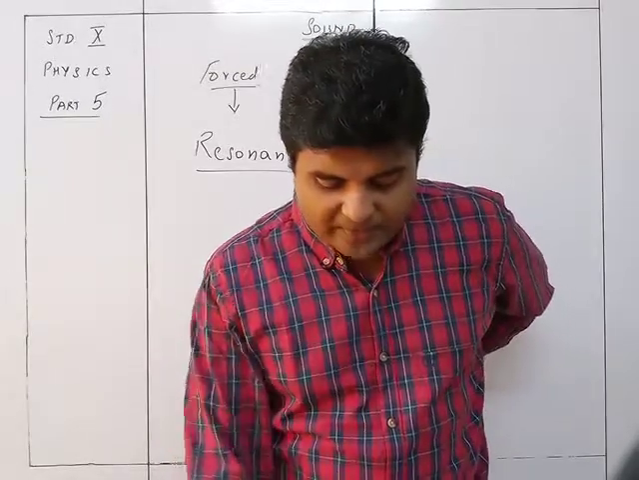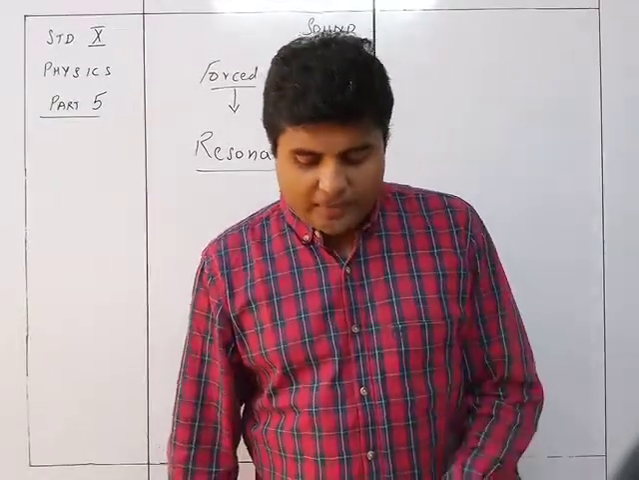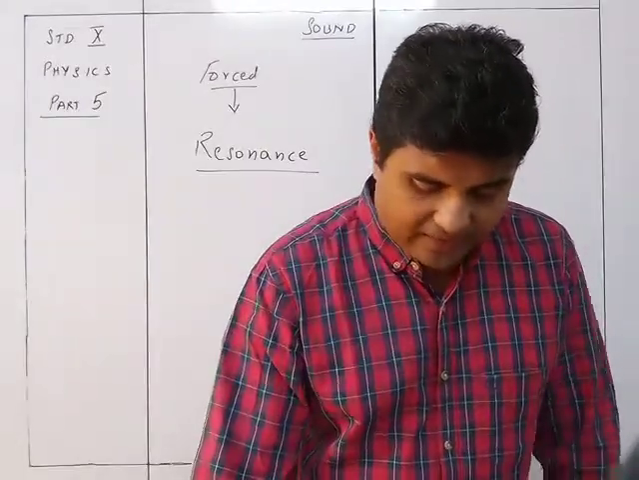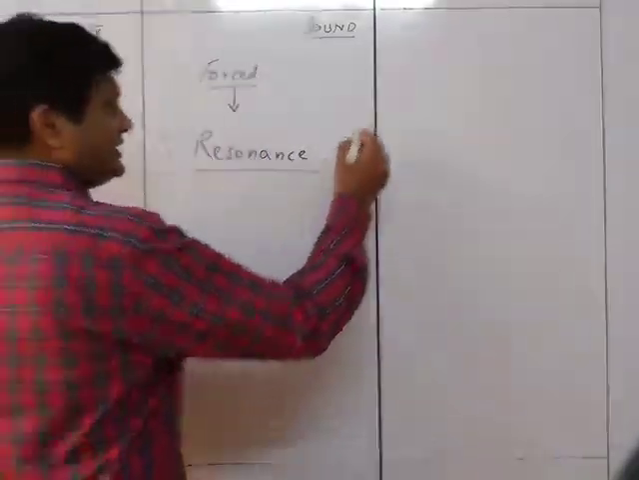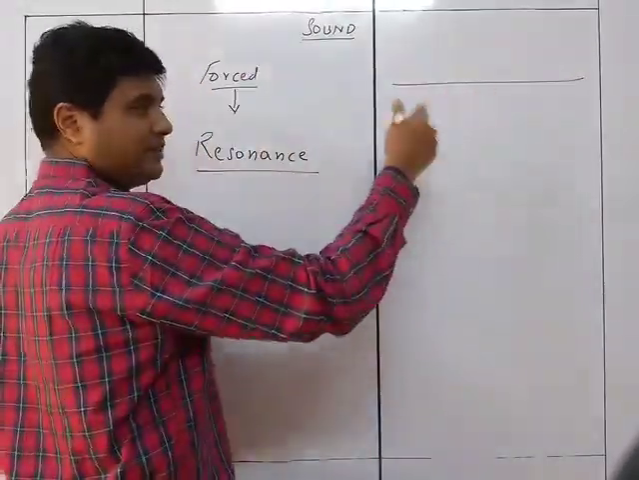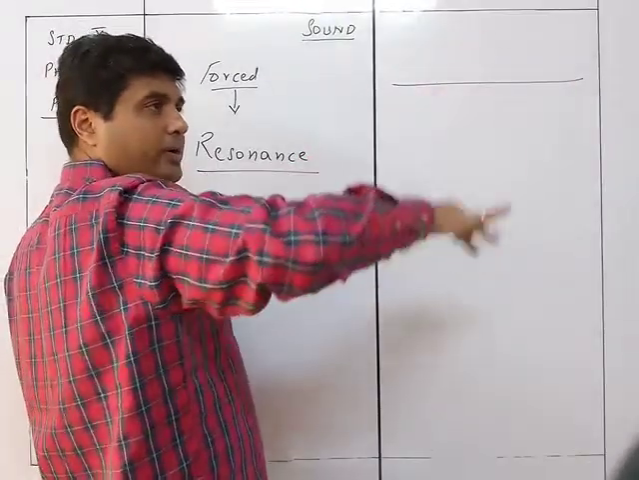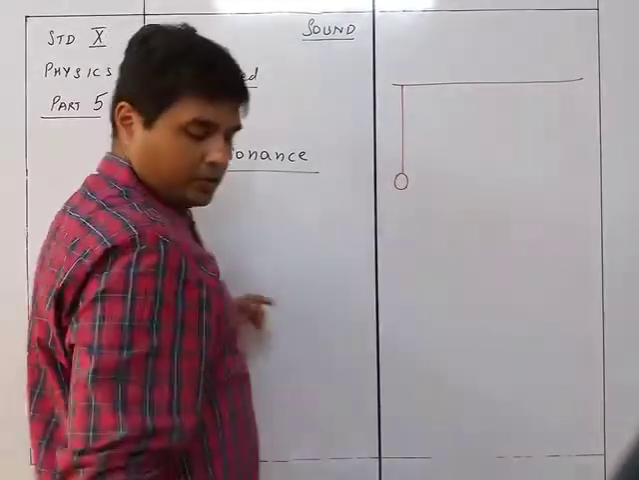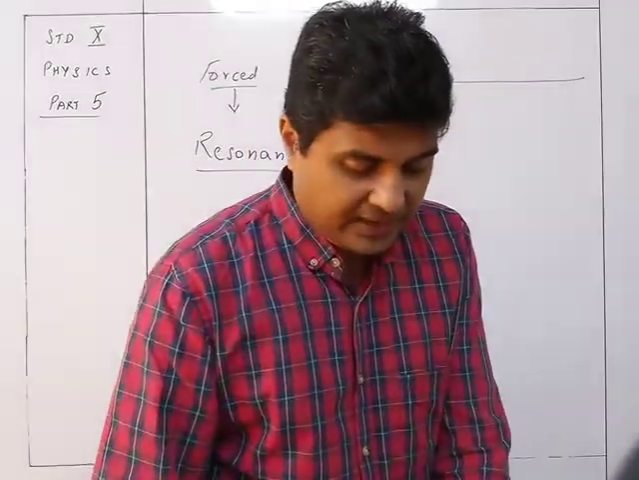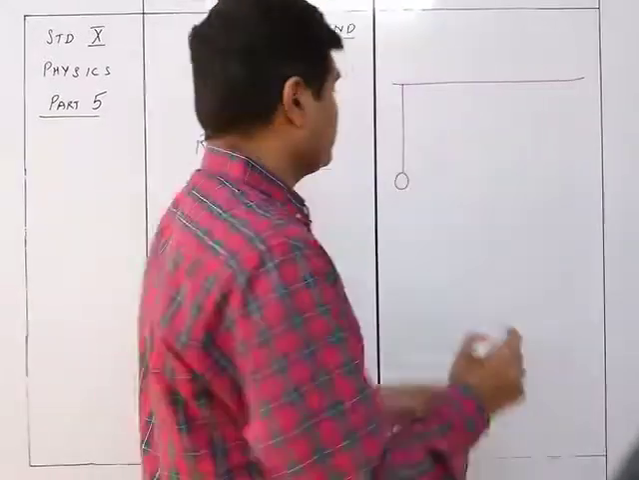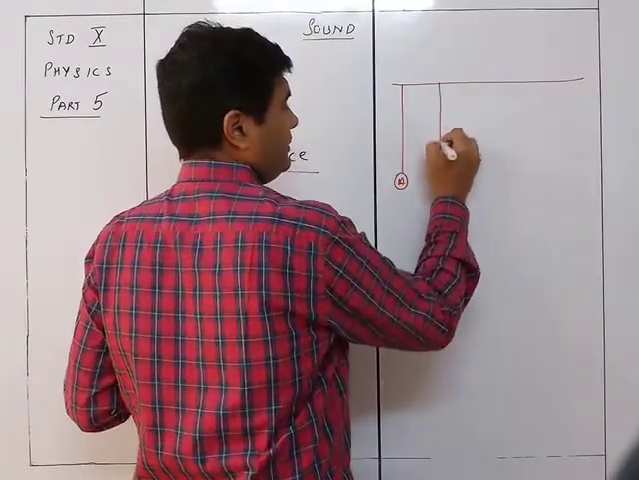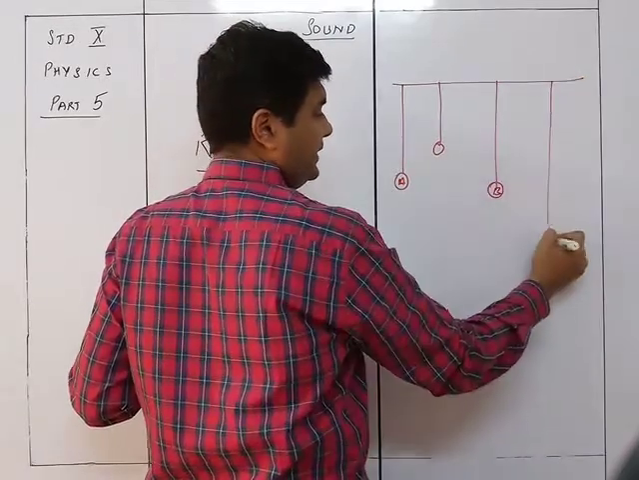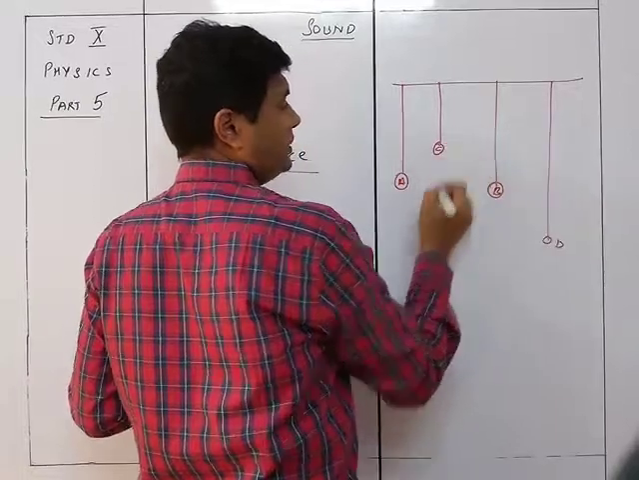Second one: forced and resonant vibration of pendulum. Take four pendulums A, B, C and D, and suspend them from the same elastic support. So you have got an elastic support, which can give a good amount of movement itself. We are going to have four pendulums A, B, C and D, wherein A and B are of the same length, whereas D is bigger and C is smaller.